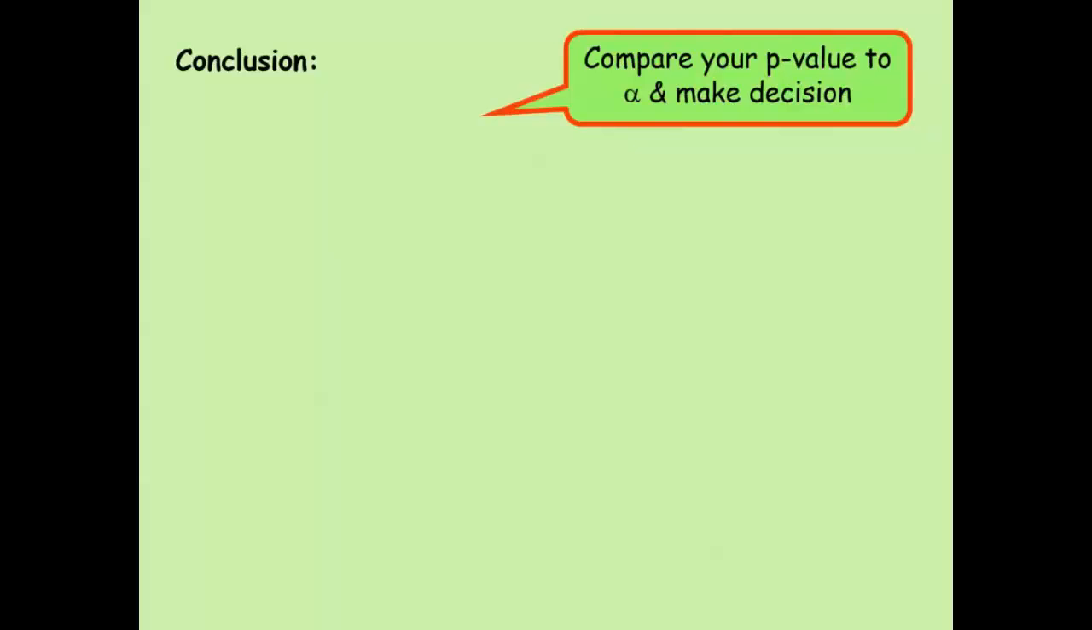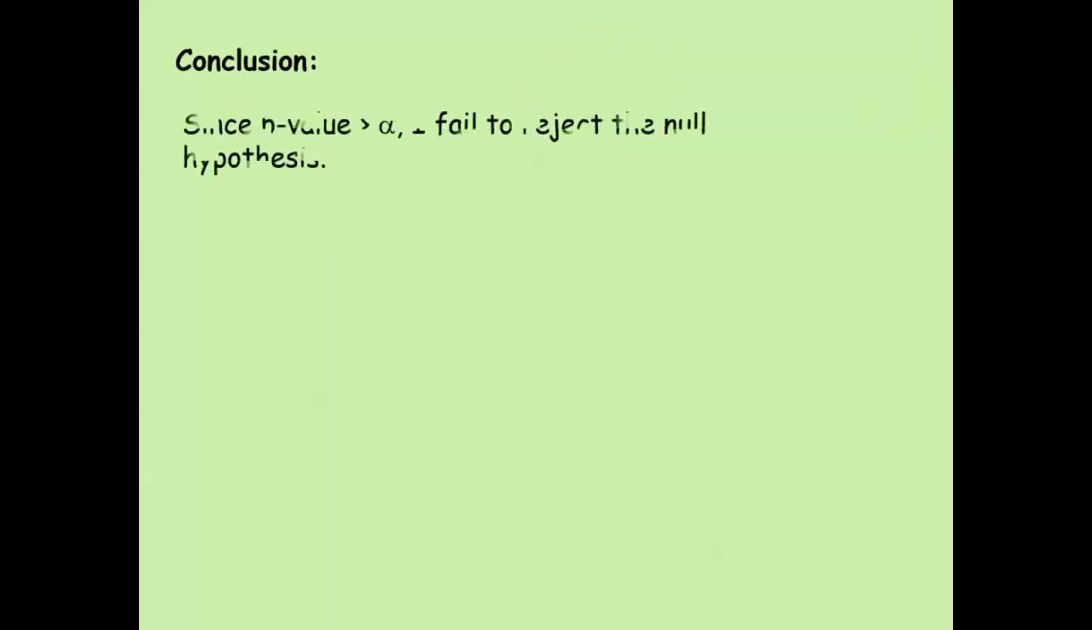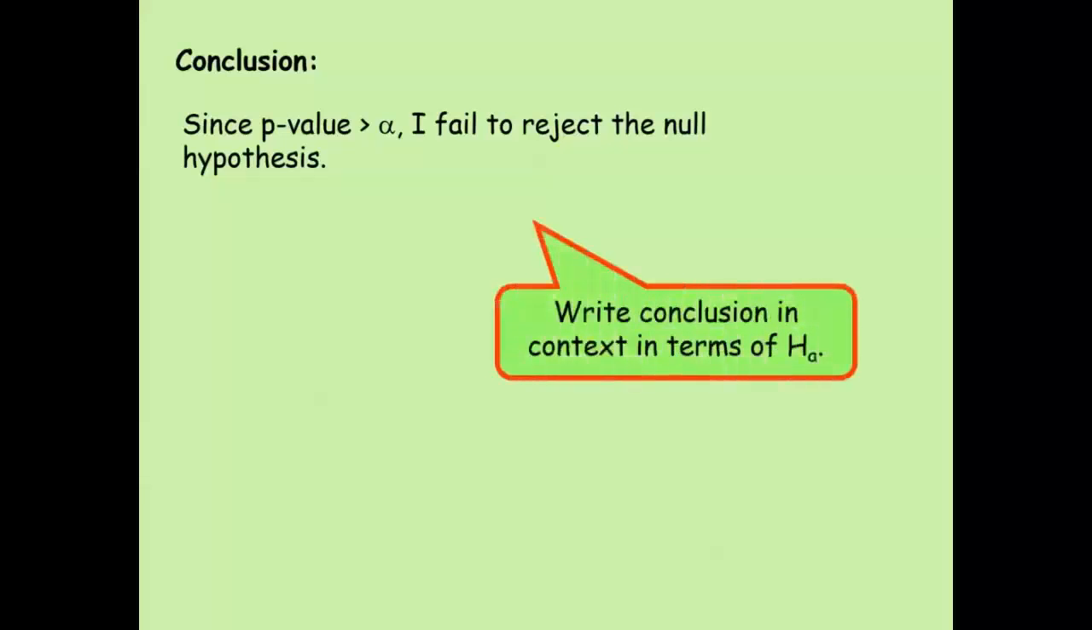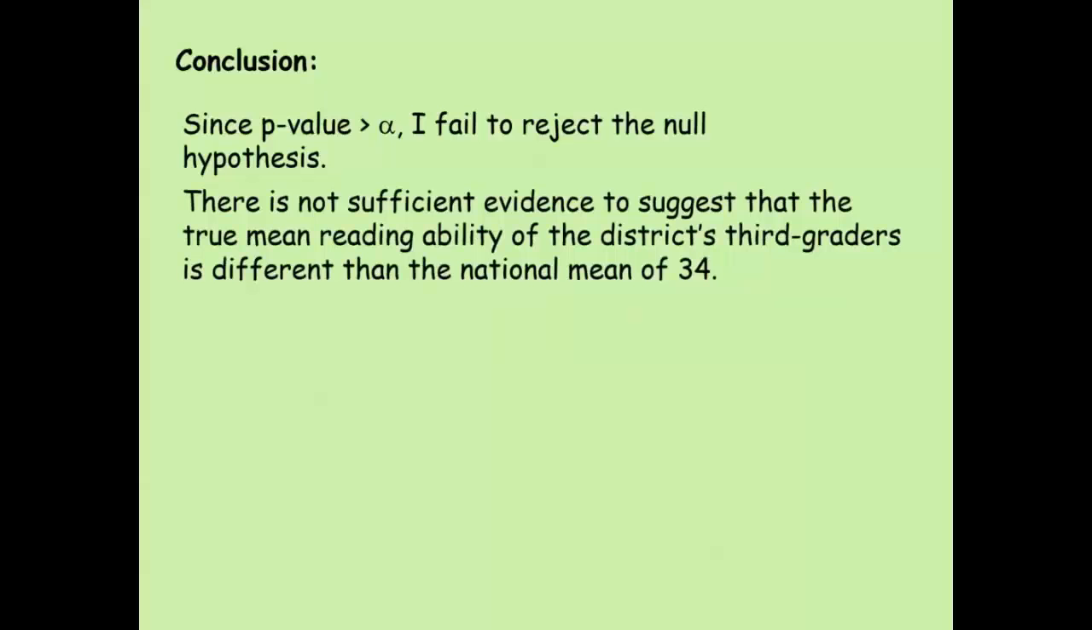So for our conclusion, we're going to start by comparing the p-value and stating the decision. Since the p-value is greater than alpha, I fail to reject the null. And then in context, this means there is not sufficient evidence to suggest the true reading ability of the district's third graders is different from the national mean.